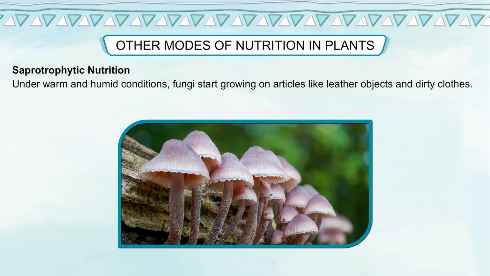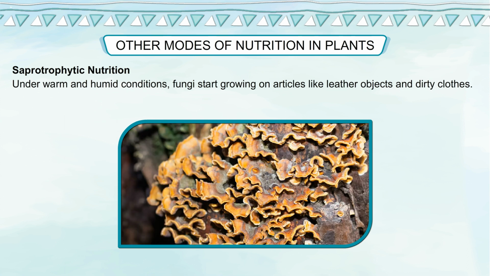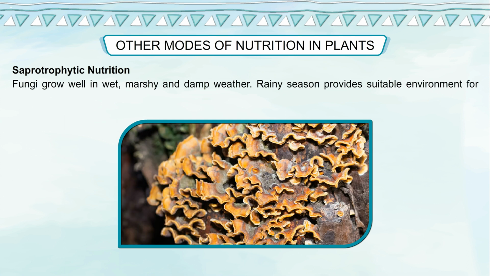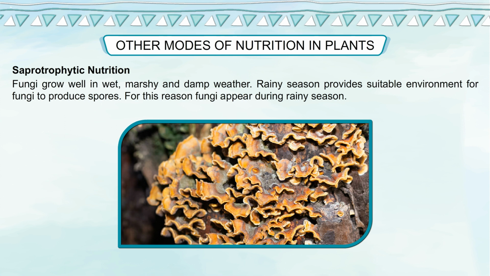Under warm and humid conditions, fungi start growing on articles like leather objects and dirty clothes. Fungi grow well in wet, marshy and damp weather. Rainy season provides suitable environment for fungi to produce spores. For this reason, fungi appear during rainy season.